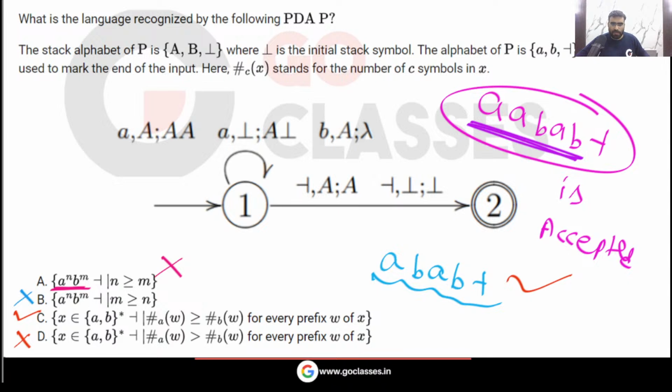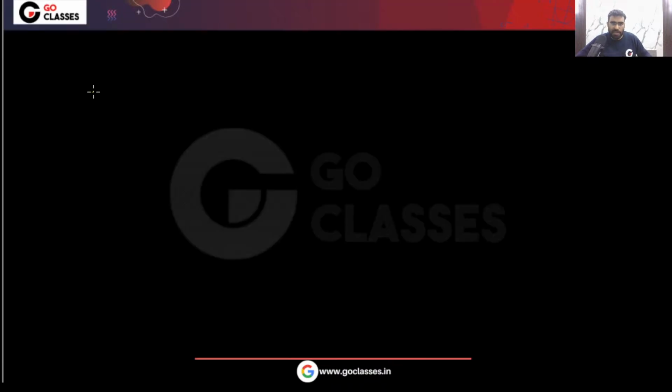Is this clear? Please tell me. Let me know. Is this clear? So very simple. This PDA was quite simple. Actually, in this PDA, what is happening? Let me tell you what this PDA is doing.